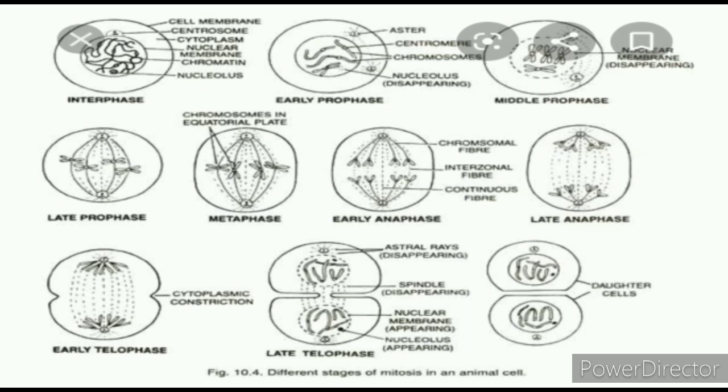So here the nucleolus reappears and the nuclear membrane reappears. In prophase condensation occurs, here decondensation occurs. There is formation of spindle fiber, here is dissolving of the spindle fiber, there is formation of aster. That opposite thing happens in the telophase.